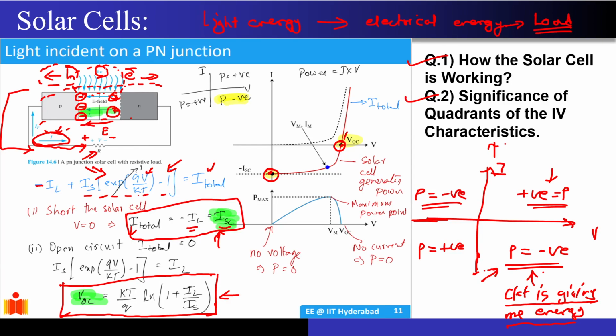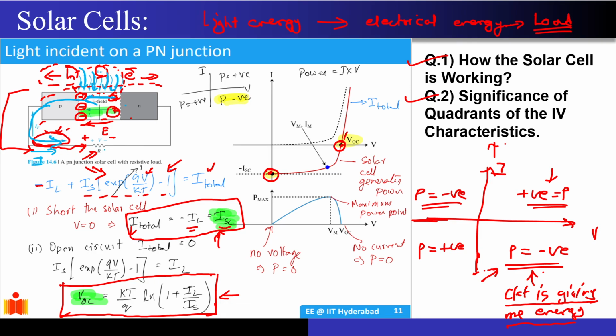So now let me just quickly explain how the solar cell works. You are shining the light on top of the semiconductor. It is generating the electron hole pairs, correct? Now the holes will move in the direction of the electric field in the depletion region, that is in this particular direction. Correct? So it will cause a current to flow in this particular direction.